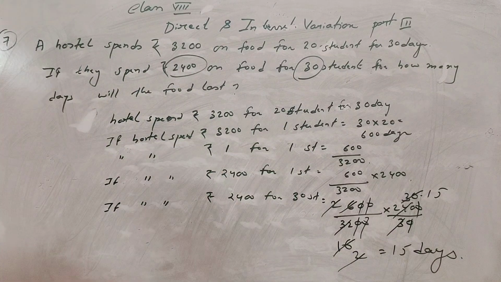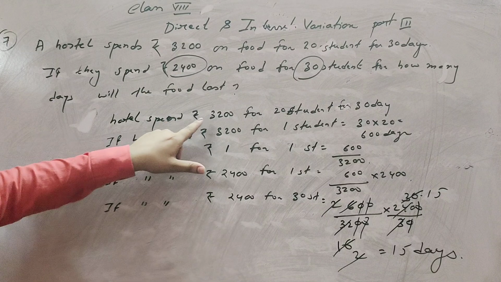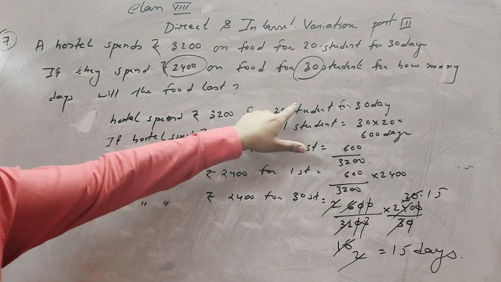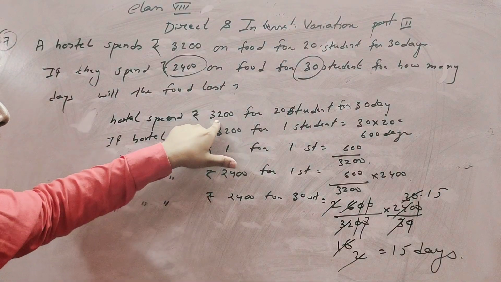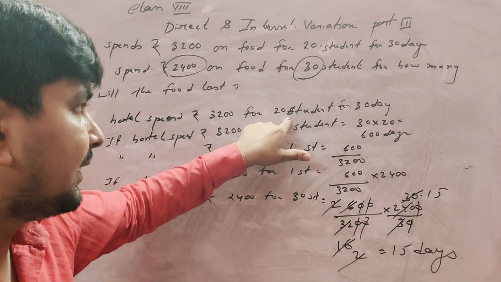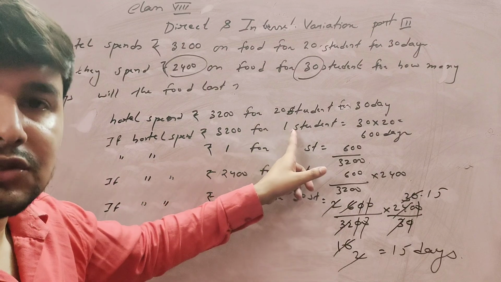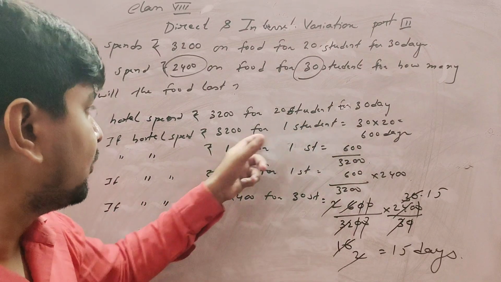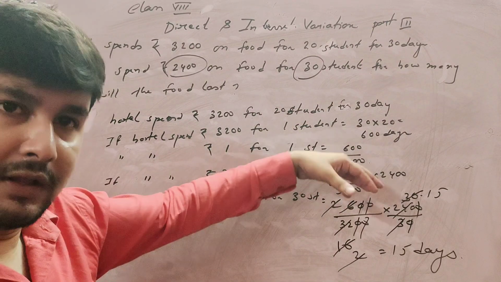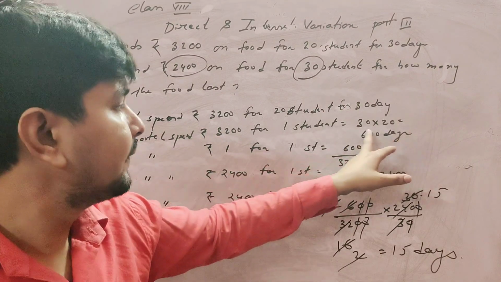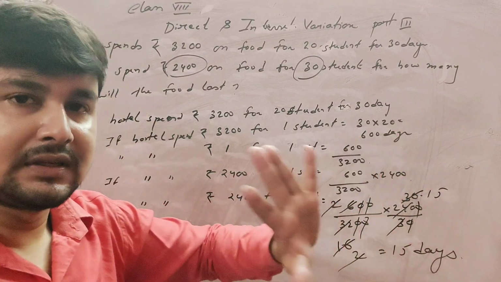Again I repeat the whole question. If they spend 2,400, we already have the information that 3,200 is spent for 20 students for 30 days. If 3,200 is spent on one student, he gets the food for longer, that is 30 into 20, 600.